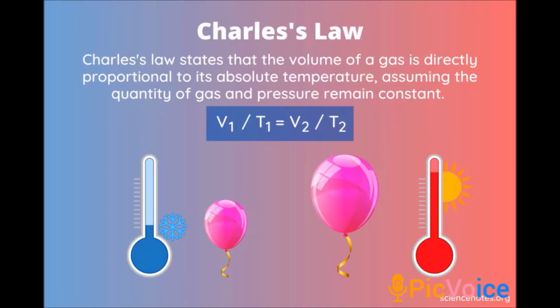So this shows Charles' law. Charles' law states that the volume of the gas is directly proportional to the absolute temperature, assuming that the quantity of gas and pressure are kept constant, that is V by T equal to constant. In this picture you can notice the pressure is kept constant and the quantity of the gas is also kept constant. Volume of the gas is proportional to the absolute temperature. So this is called Charles' law.